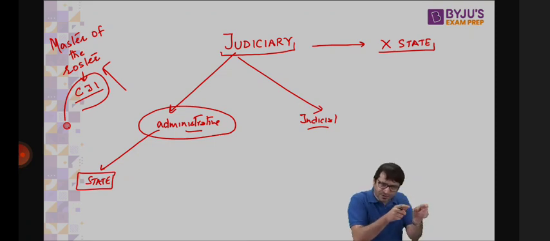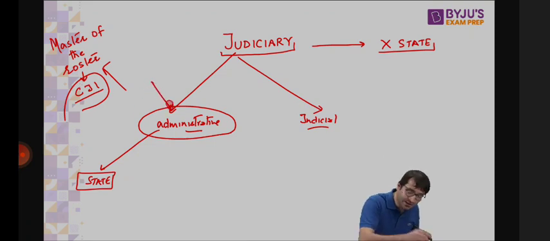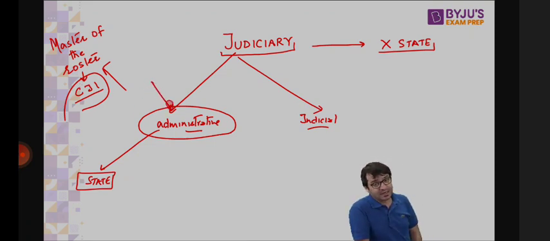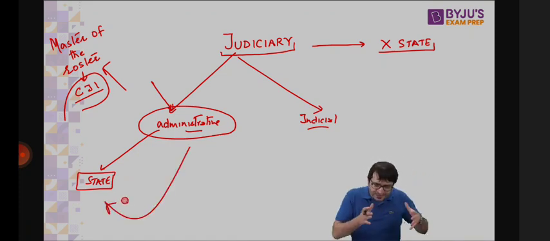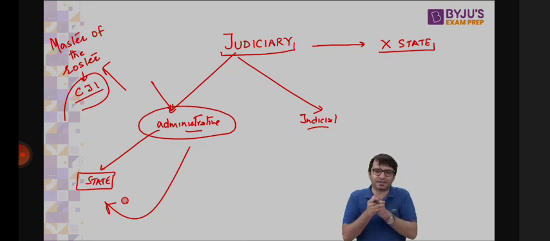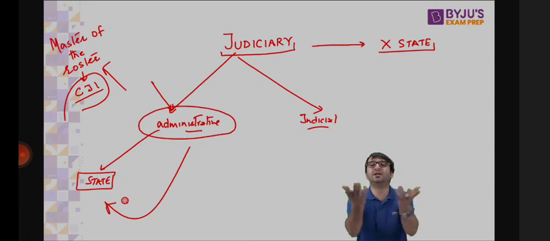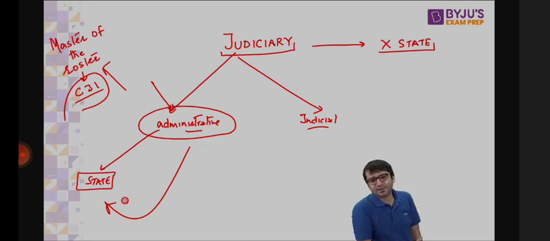That is the administrative side of the judiciary. There, if I do something violating fundamental rights, I am part of the state, I can be held accountable. But when I'm really hearing a case, giving a judgment in the Article 370 case, or in the citizenship amendment case, or in the EWS reservation case, I am not under the state because I am incapable of violating your rights. Because I'm meant to protect your fundamental rights. That is why we say judiciary is not part of the state. But only on the administrative side, judiciary is part of the state. Is that clear? Clear.